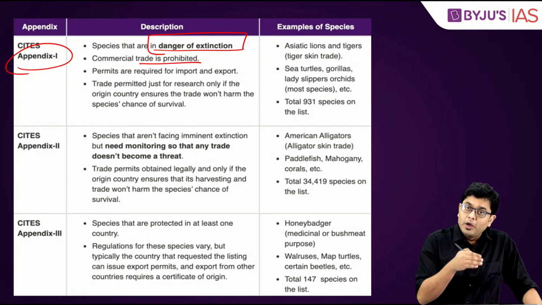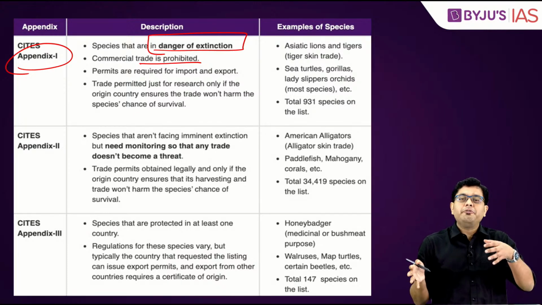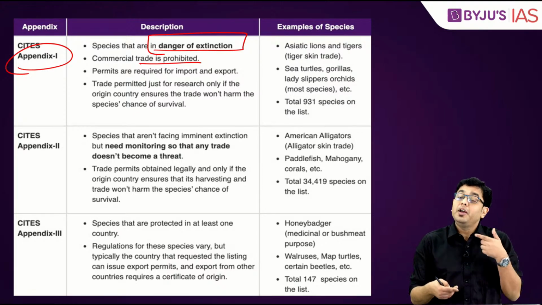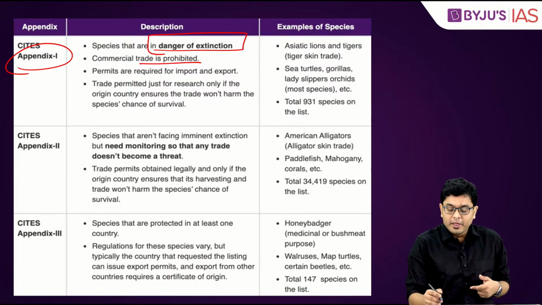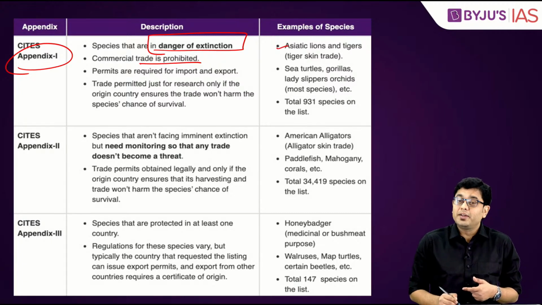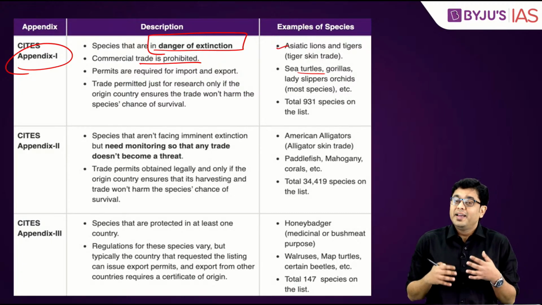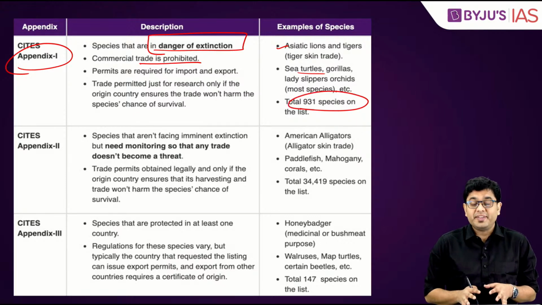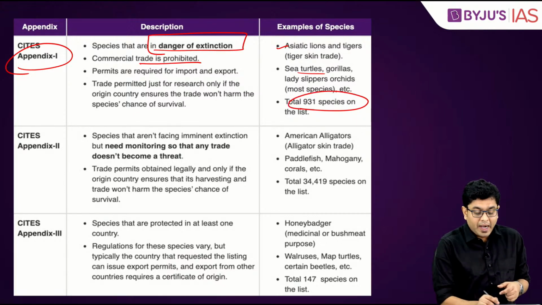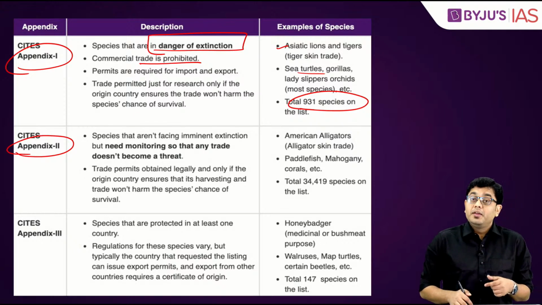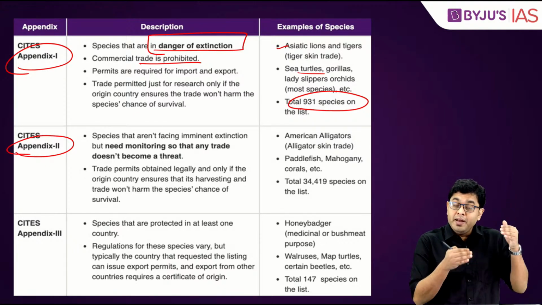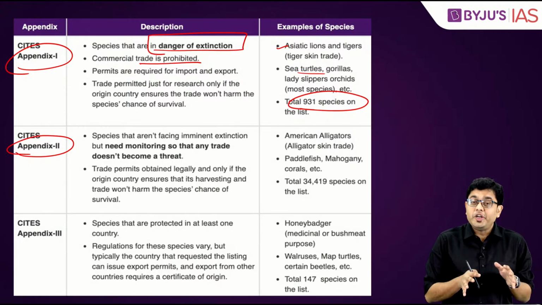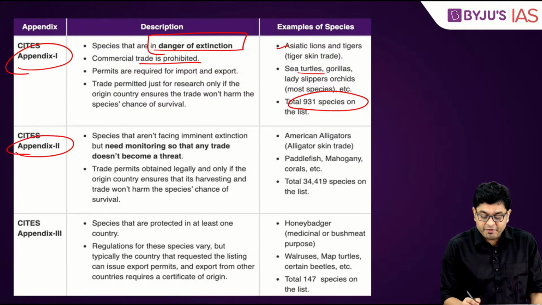If you want to go for import or export, even for, let's say, reintroduction of the species in certain environment, etc., you have to take prior permissions. So Asiatic lions, tigers, sea turtles, gorillas, etc., and around 931 species are present in that particular list. Under Appendix 2, those species which aren't immediately under the threat of extinction, but conservation of them will be very beneficial.